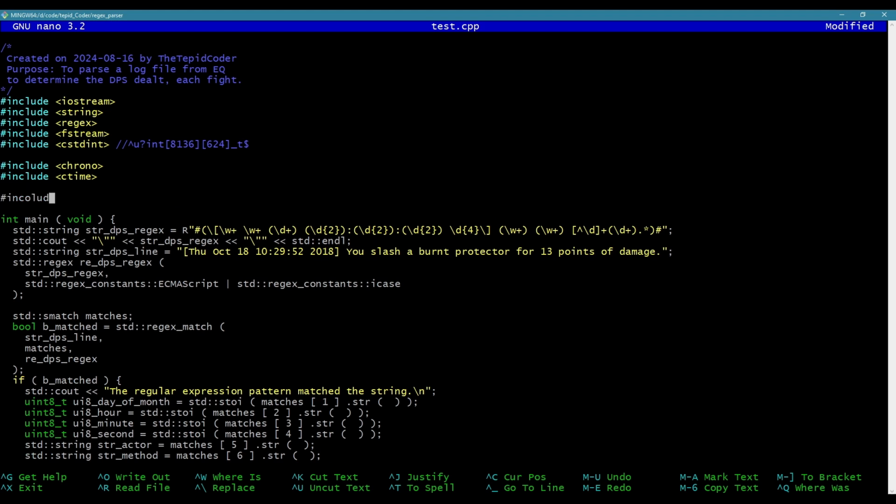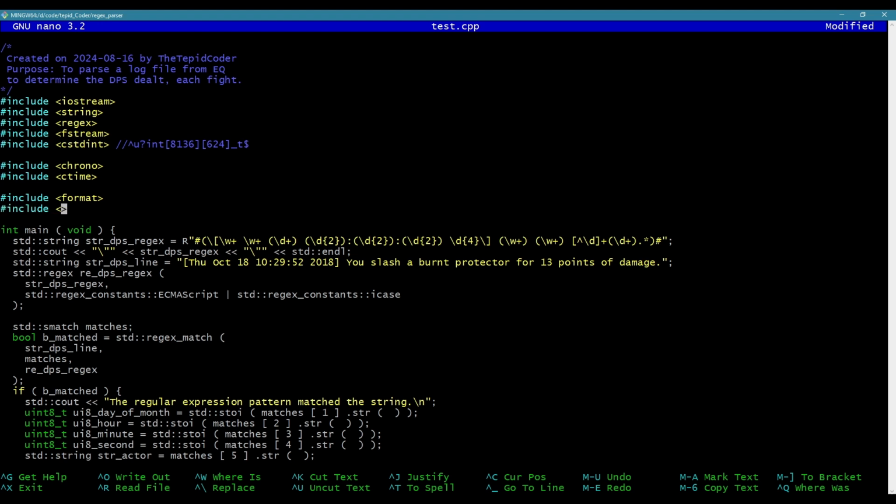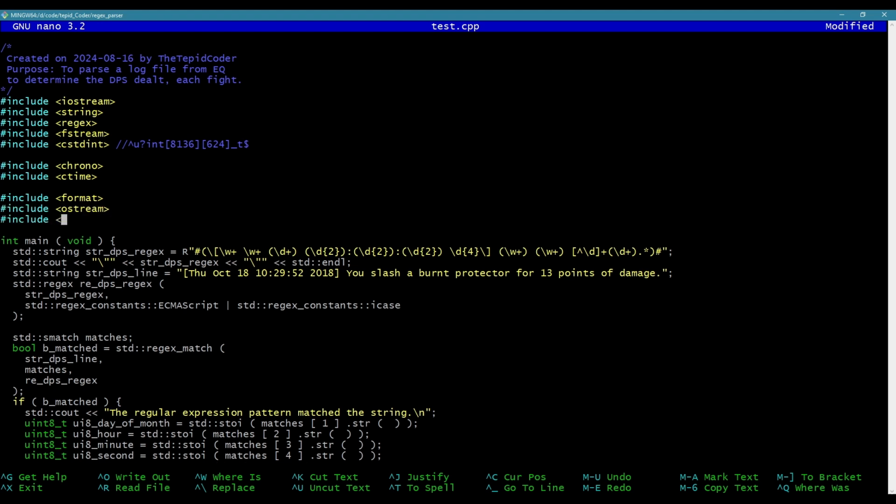But let's just prepare this project first. I'm going to include format. I'm going to include stream. I'm going to include iterator. This way I can basically do something like standard vformat2. There's no underscore here either. And then whatever the output stream iterator is, right?